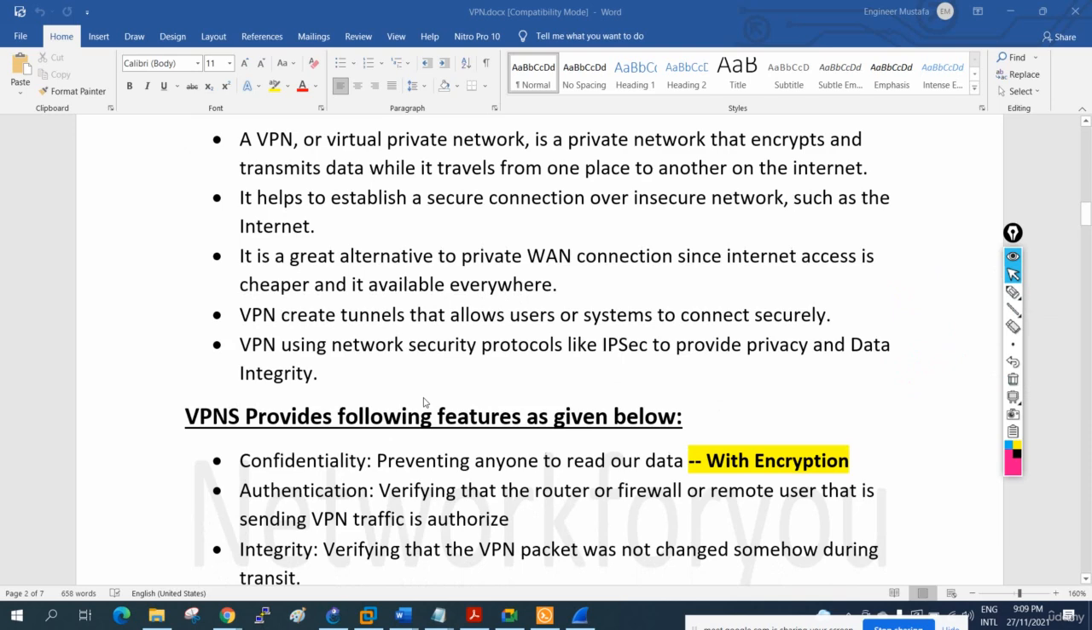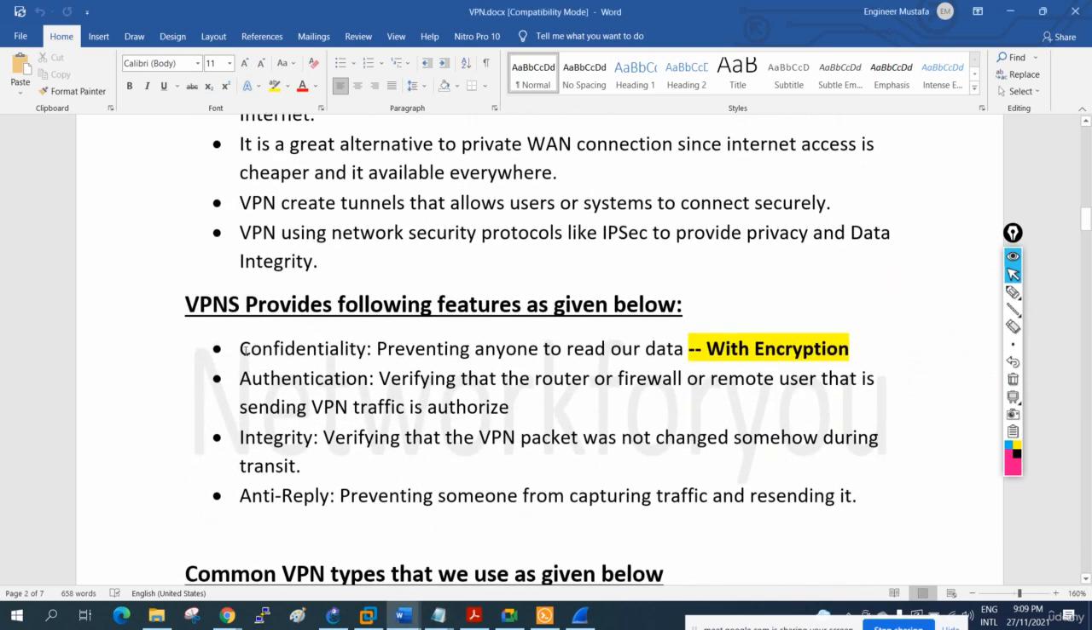Okay, so what advantage are we going to get with the VPN? We will have confidentiality, meaning preventing anyone from reading our data. How will we prevent anyone from reading our data? By encrypting. So first point, by using VPN we can encrypt our data.